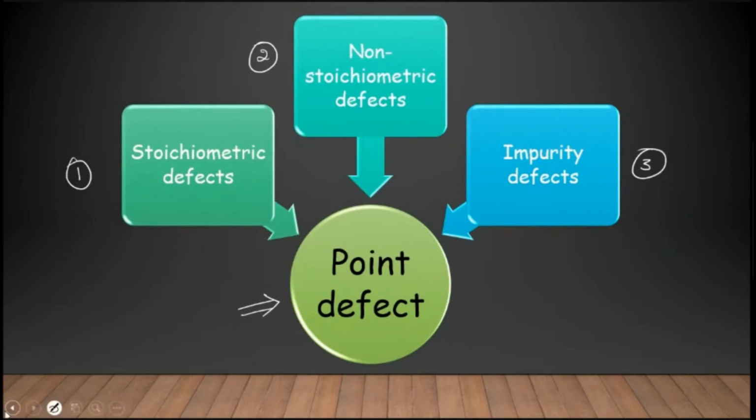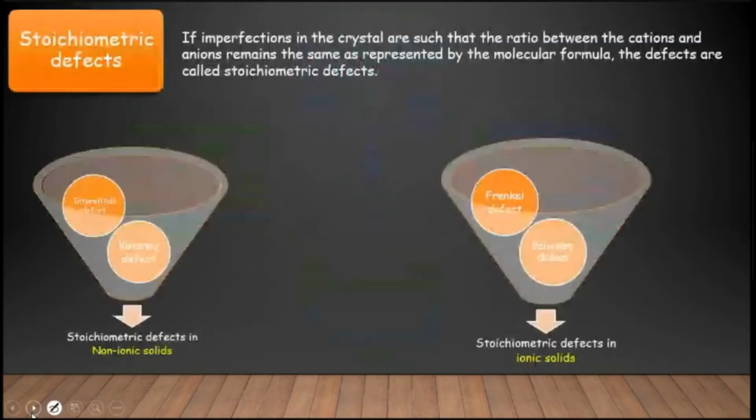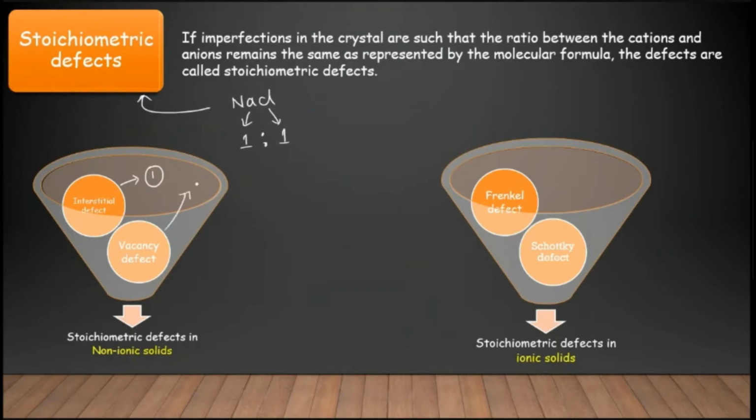Coming to the stoichiometric defect: if the imperfection in the crystal is such that the ratio between the cation and anion remains the same as represented by the molecular formula, that defect we call a stoichiometric defect. Under stoichiometric defect, the first one is the interstitial defect and the second is the vacancy defect.